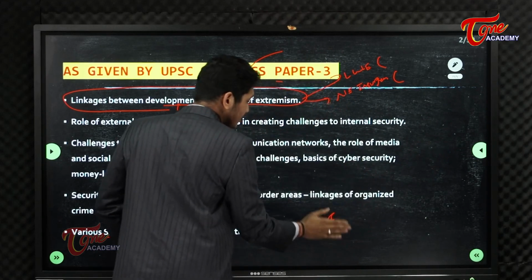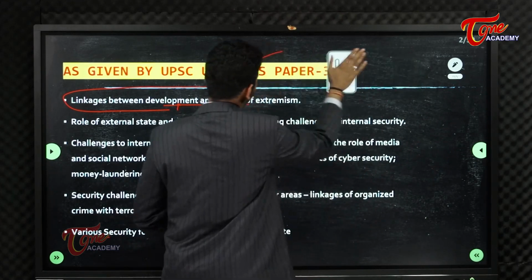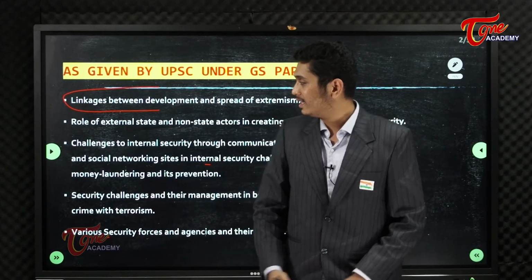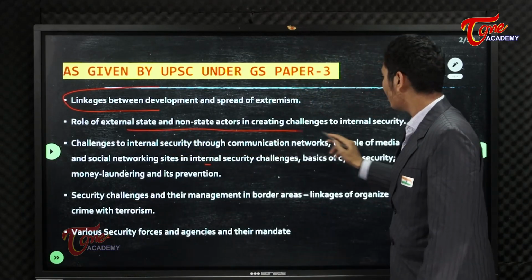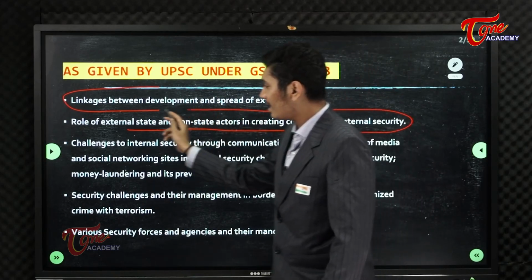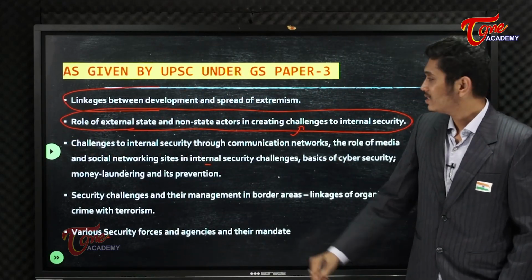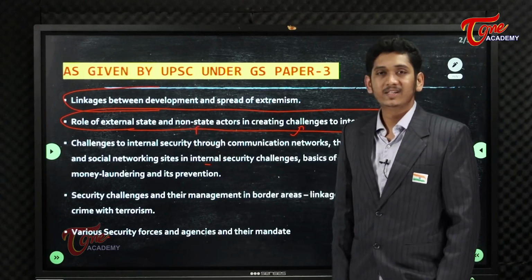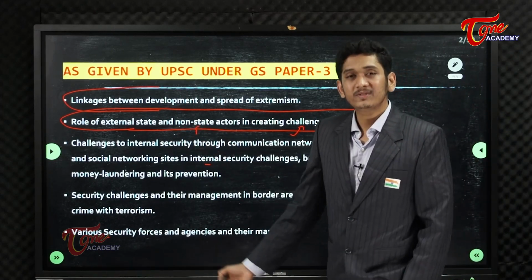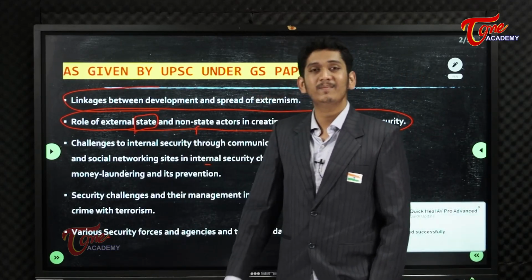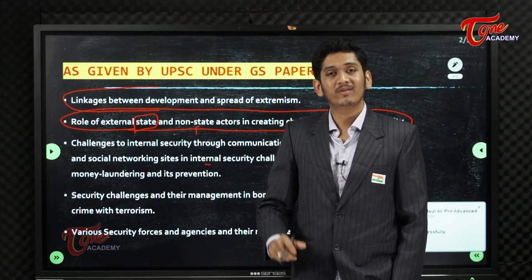Hope you understood what exactly internal security now deals with. Coming back to the syllabus, the second line of your syllabus says: role of external and non-state actors creating challenges to internal security. He is saying external state and non-state actors. Simply to say, all the neighborhood states, how they are disturbing the internal security of India.